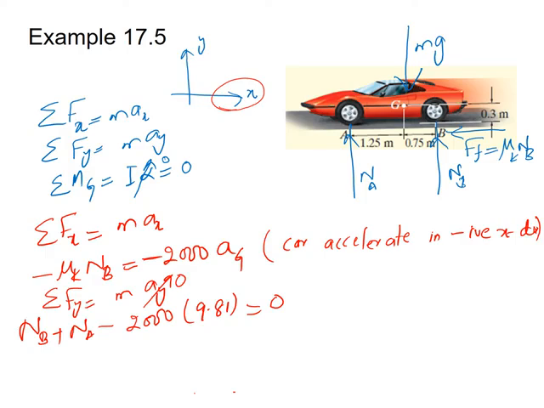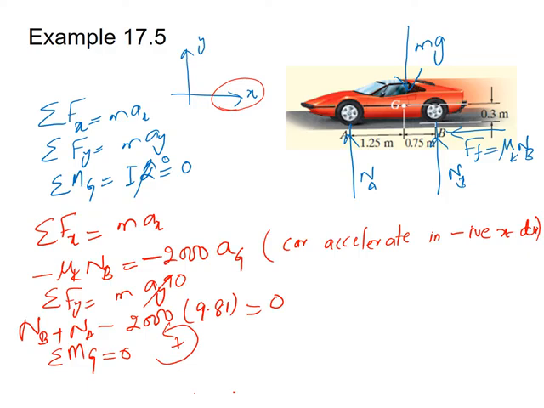Now the third relationship is sum of moment about point G is equal to 0. By using this relationship, we have to find the moment about point G. However, in this case, the displacement from the point G to every force is given to us. So here, use the convention that the anti-clockwise direction of the moment is positive.